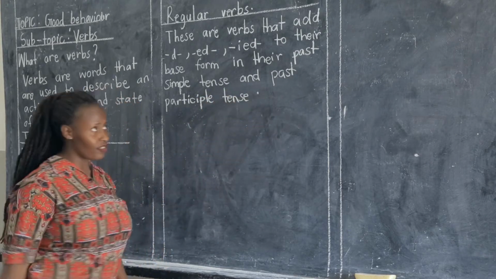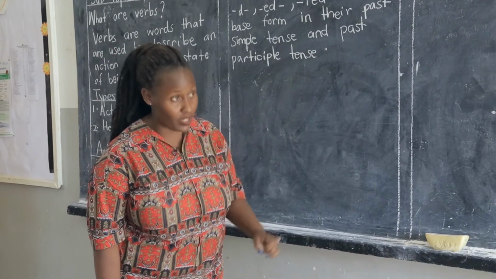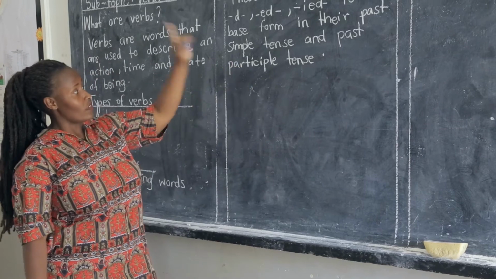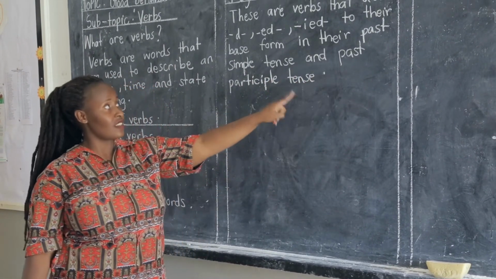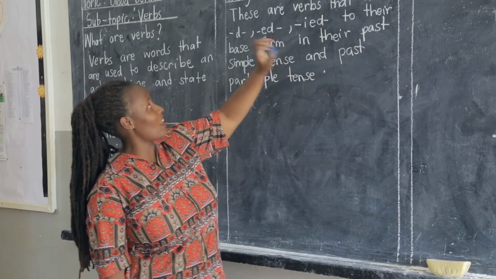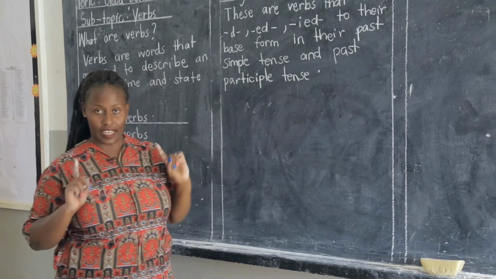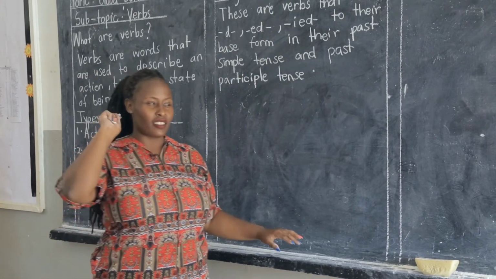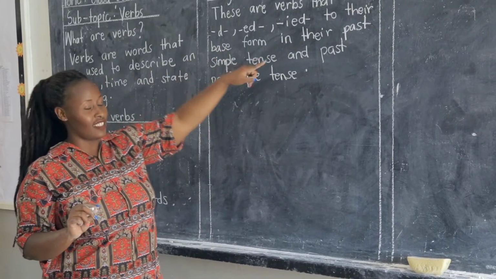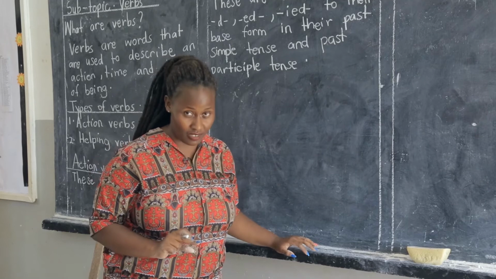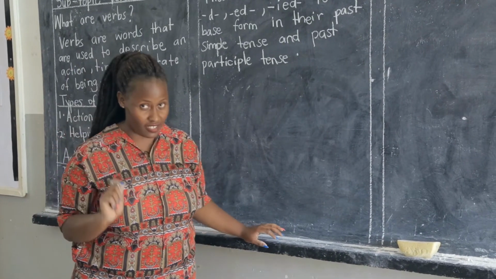So, dear children, we should bear in mind that when we are changing verbs to their past simple tense and past participle tense, the regular verbs add D or ed or ied in that tense. Note, it is not that each and every verb adds ed or ied or D in their past tenses. But these are the only regular verbs that do that.